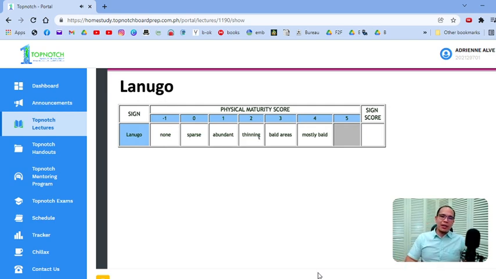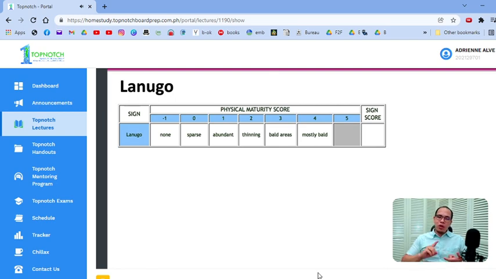You have to understand, guys, how lanugo appears and disappears. Lanugo appears at the lower part of the back first, going up. It also disappears in the same manner. Mas maunang makalbo yung lower part, going up. When you say sparse with a score of 0, ibig sabihin yan, may lanugo ka sa baba, sa shoulder area, sa taas, wala pa, kasi kakalabas pa lang niya, kaya siya sparse. When you say it's thinning, ibig sabihin, may lanugo pa yung shoulders mo, pero yung lower back, kalbo na, kasi nag-start na mag-disappear yung lanugo.